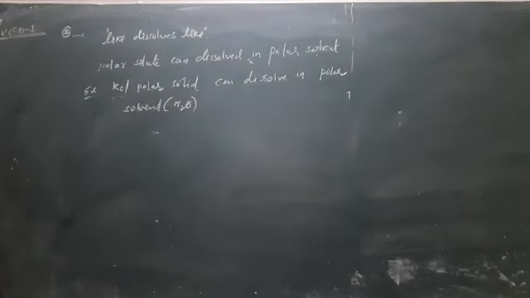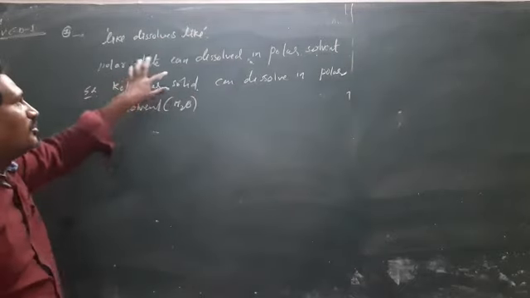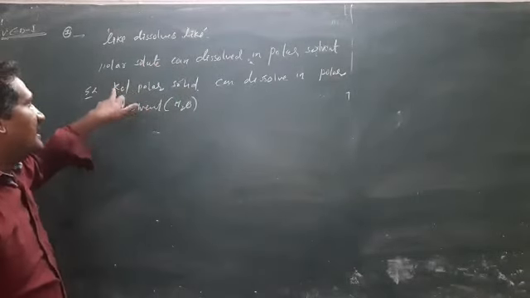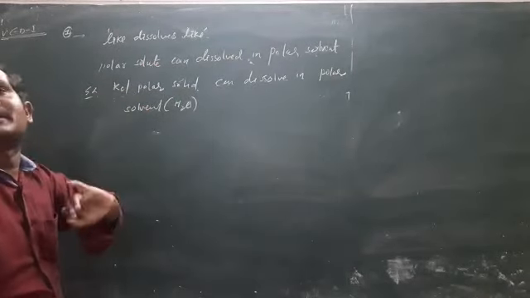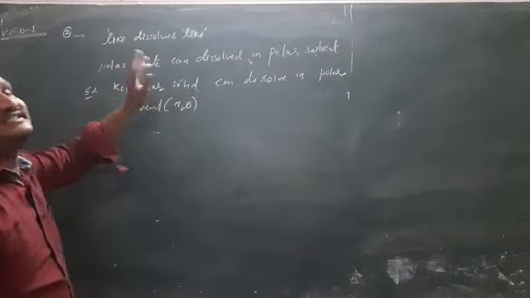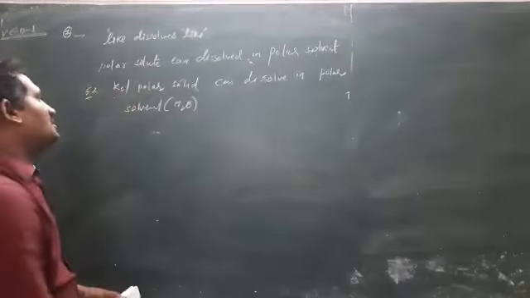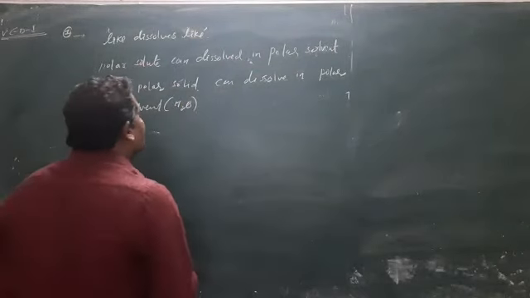Polar solids can be well dissolved in polar solvents. KCl is very soluble in water because water is polar and KCl is also polar.